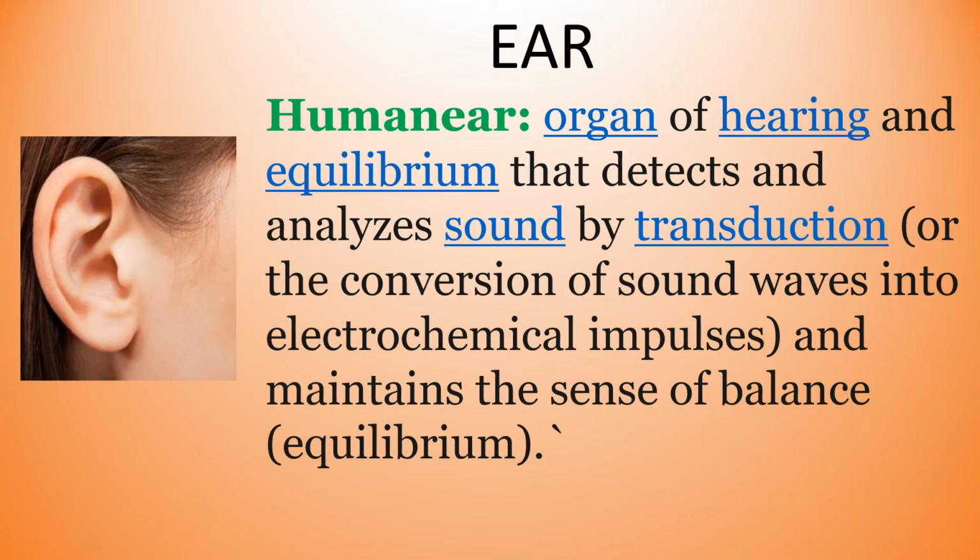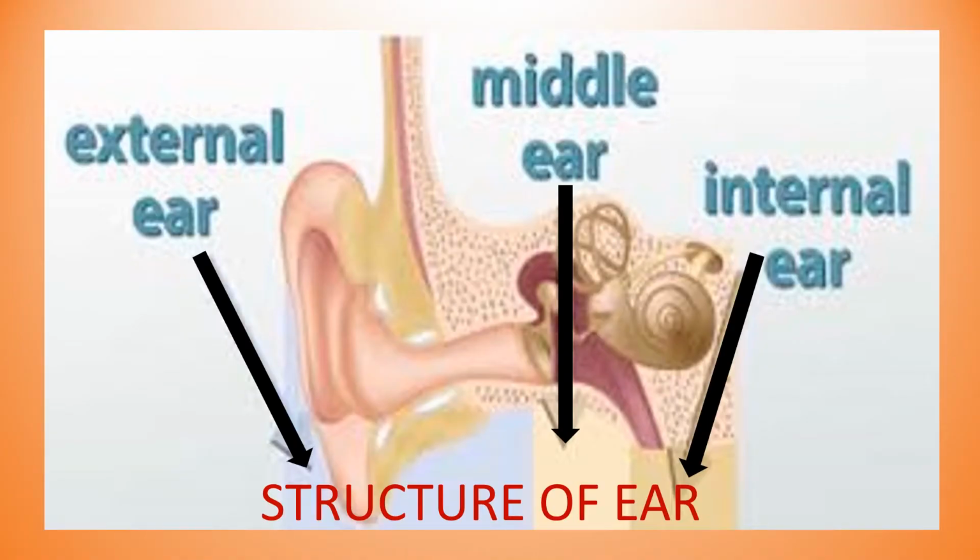The ear is the organ of hearing and equilibrium that detects and analyzes sound by transduction, and it maintains the sense of balance in the human body. We can study the structure of the ear in three parts: external ear, middle ear, and internal ear.